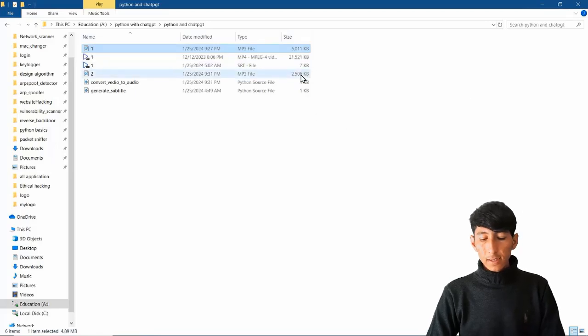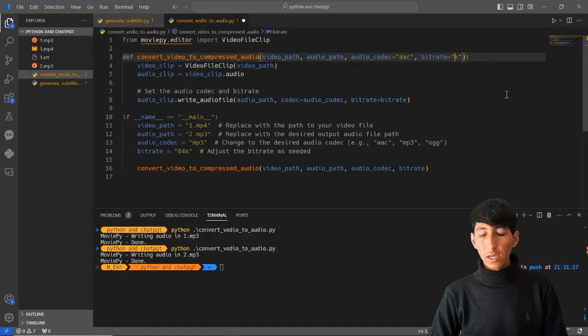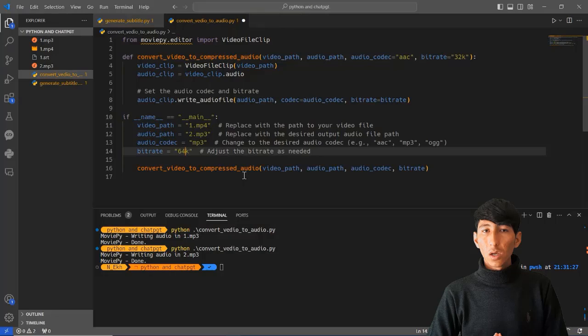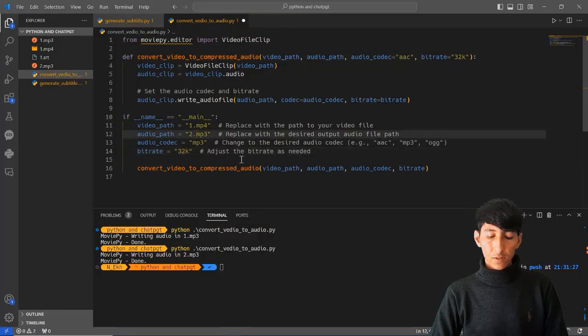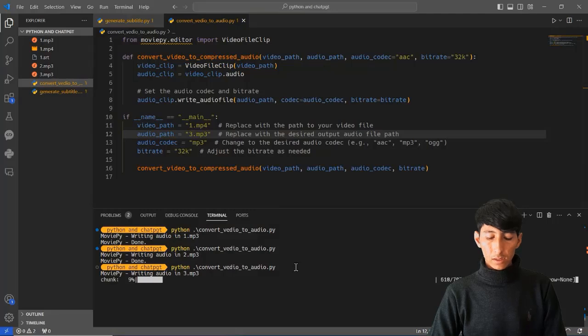If I just change the bitrate from 64K to 32K, this time it's going to give me 1 MB, I think. Let's go and do this. I'm going to save the program. This time the output is going to be 3.mp3, and let's convert video to audio. This time it is going to be almost 1 megabyte, I think.